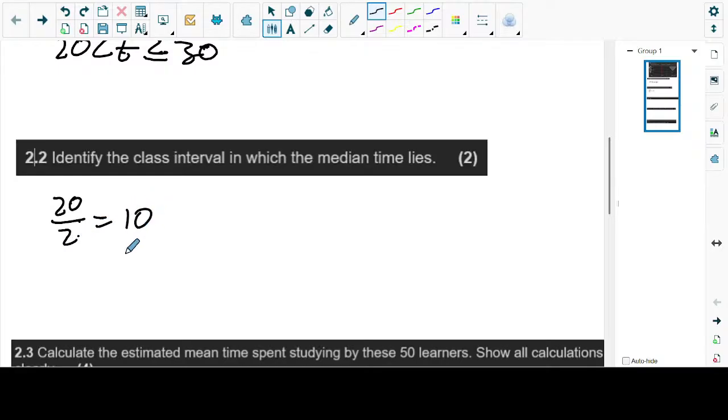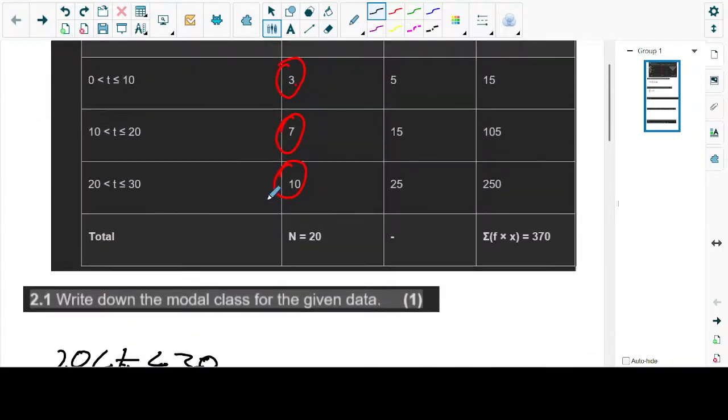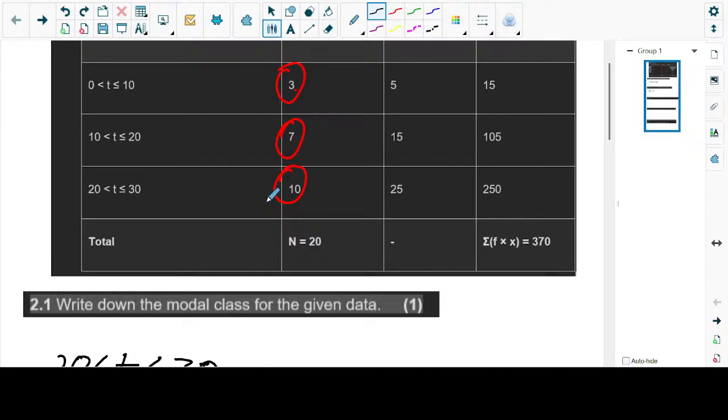Now, from our frequency table, we're going to check where we get 10. On table number 1, what do you get? 3. If I say 3, on the next table, what do I get? 7. So think about it this way.